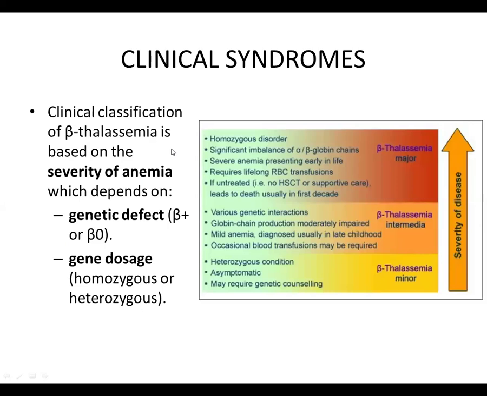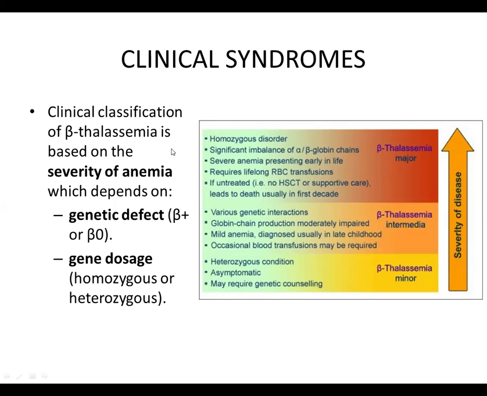Now, the clinical classification of beta thalassemia is based on the severity of anemia, which depends on the genetic defect that is present. And it is also based on the gene dosage. Genetic defect means whether the beta globin chain is totally absent or partially reduced, and gene dosage means whether the defect is homozygous, where both the alleles are mutated, or only one allele is mutated, as in cases of heterozygous condition.